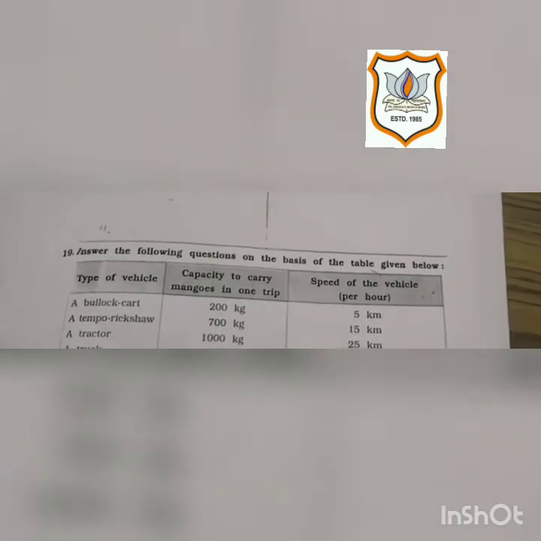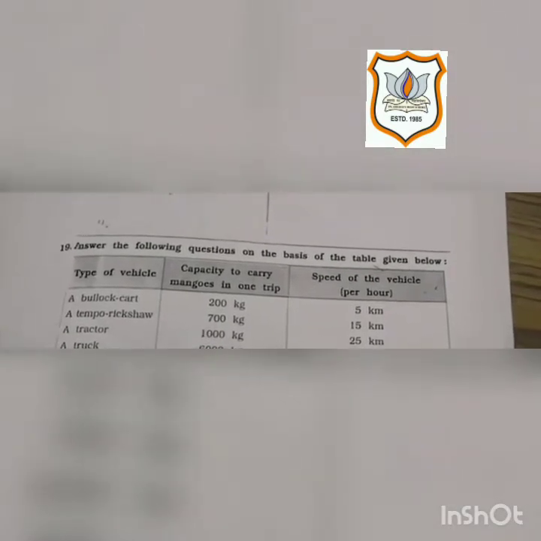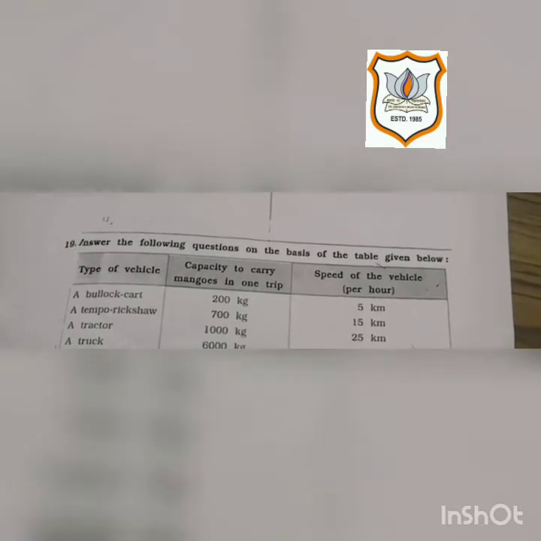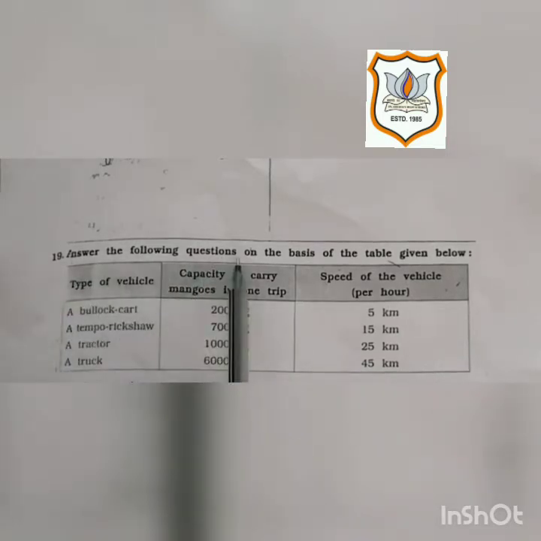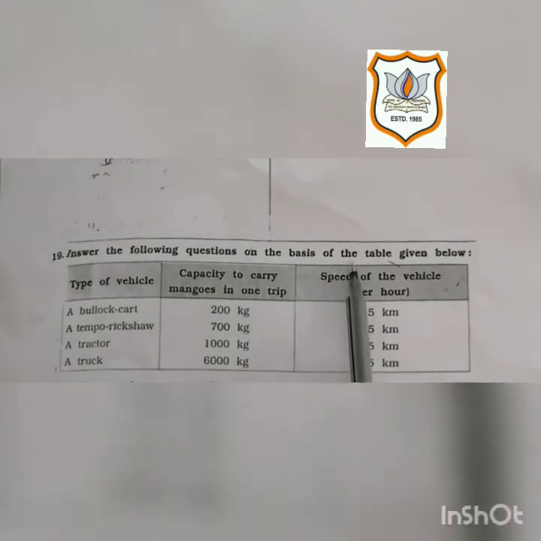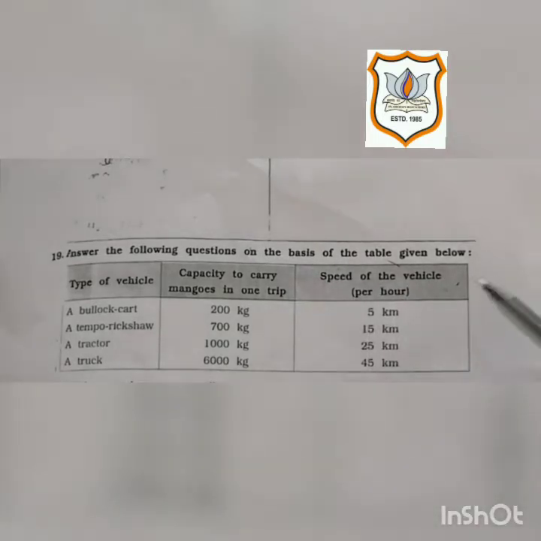We will continue with our chapter number 1, sum number 19. Now question number 19 from your workbook, page number 13. Answer the following questions on the basis of the table given below. See here a table is given in which the information is given, and on the basis of the information we have to answer the questions which are given below.